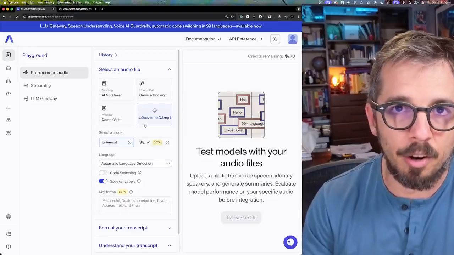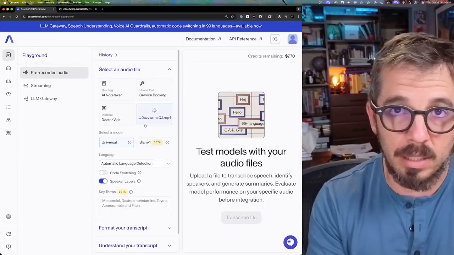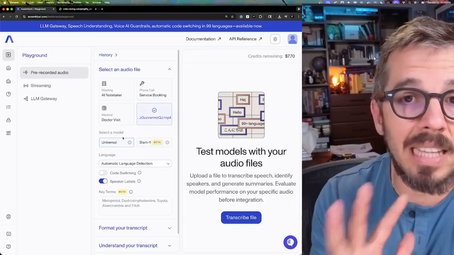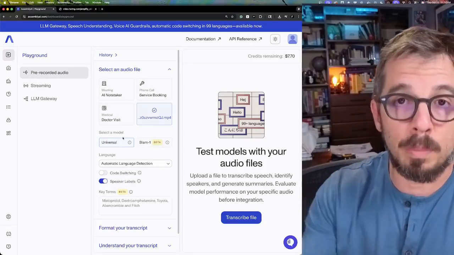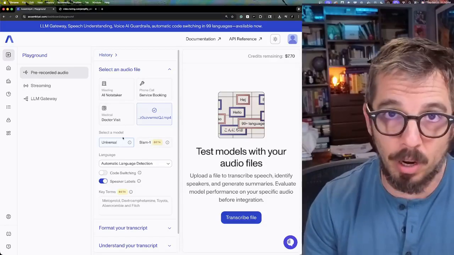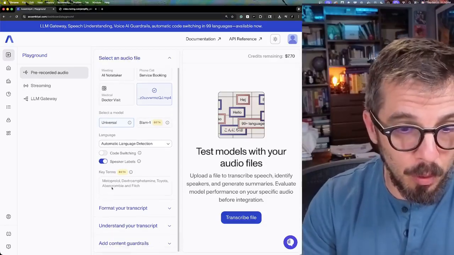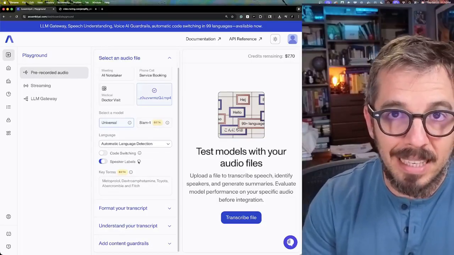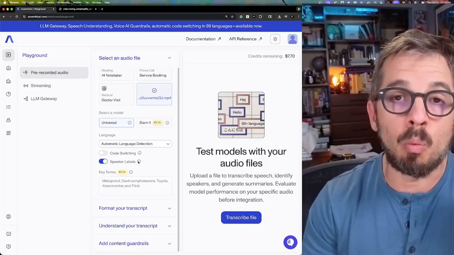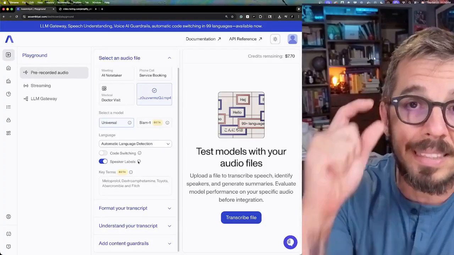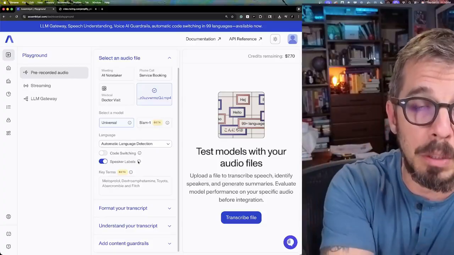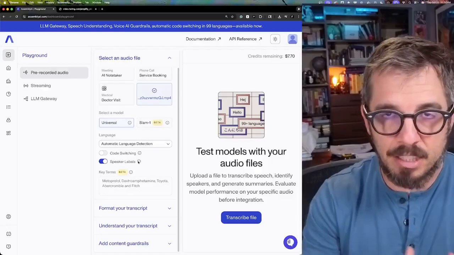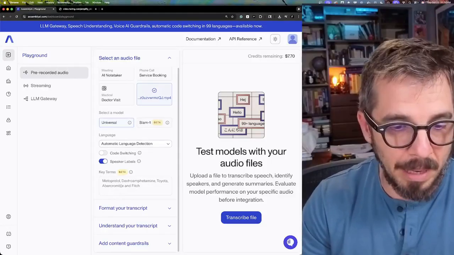But I'm going to upload this little interview that I got from Twitter. I'm going to upload it here, and we're going to transcribe it using AssemblyAI, using Universal. But this is not just about transcription of the video. There is way more here, and that is super cool. So first of all, I'm going to be using speaker labels. So basically, the model automatically will create labels to identify every single speaker in that interview. There are a bunch of people interviewing Max Scherzer here, so that will come in handy.